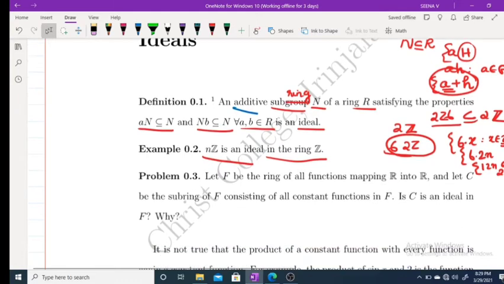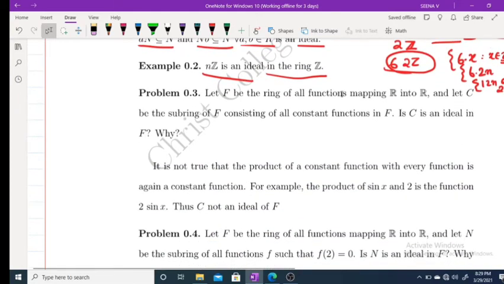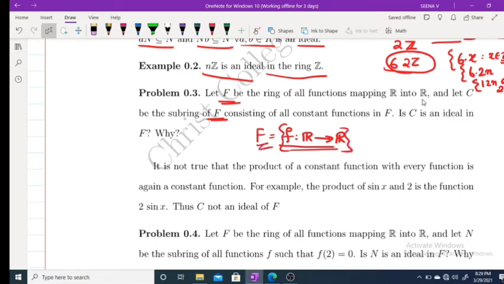Now, next example. Let F be the ring of all functions mapping from R into R. Capital F consists of all functions from R to R, and let C be a subring of F consisting of all constant functions in F. Then is this C an ideal in F?